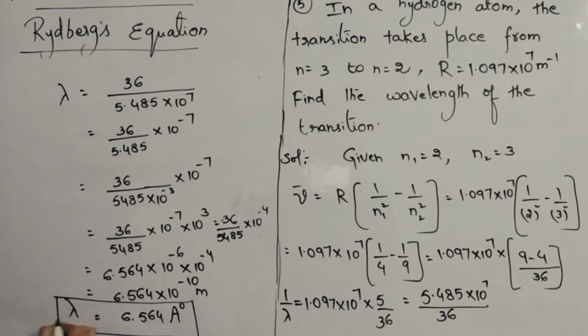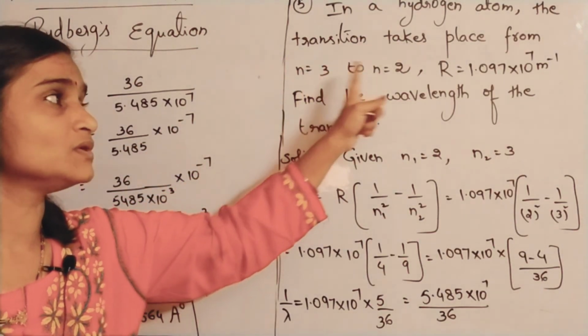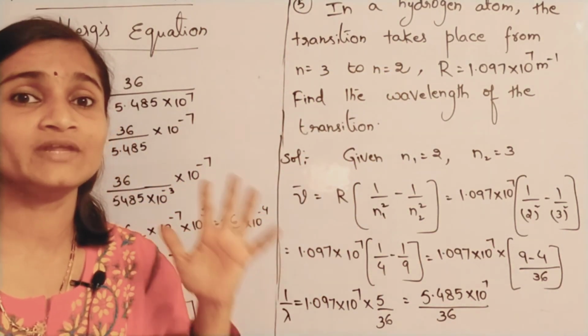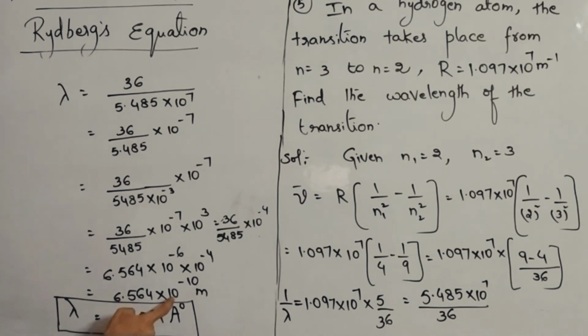So wavelength will be equal to 6.564 angstroms. When electron transits from n is equal to 3 to n is equal to 2, you will find the wavelength like this, and you will get 6.564 into 10 power minus 10 meters, which is equal to 6.564 angstroms, since 10 power minus 10 meters means 1 angstrom.